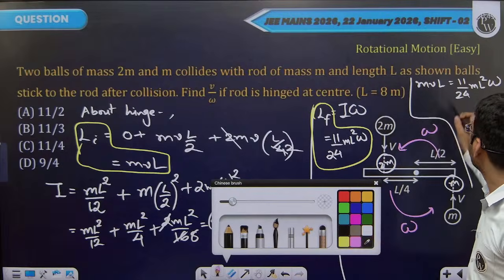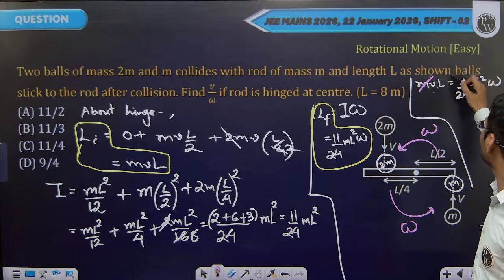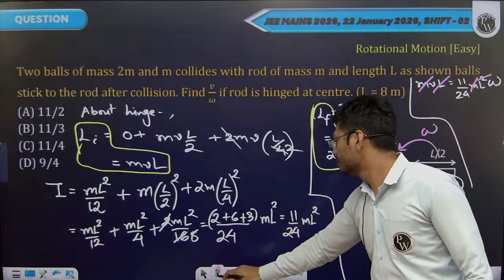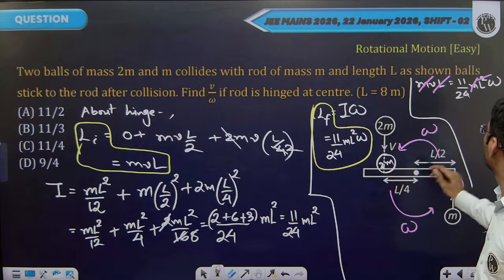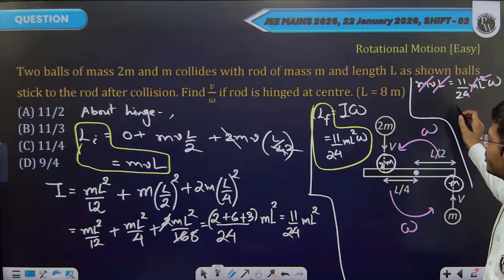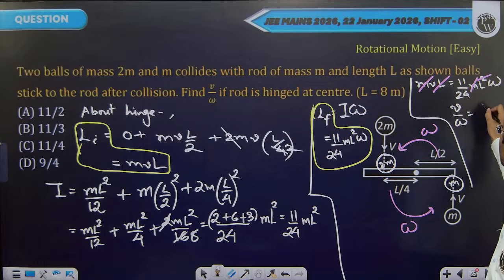In here m should cancel, and one l should cancel. They are asking for the ratio v by omega. v by omega will be 11 l by 24.